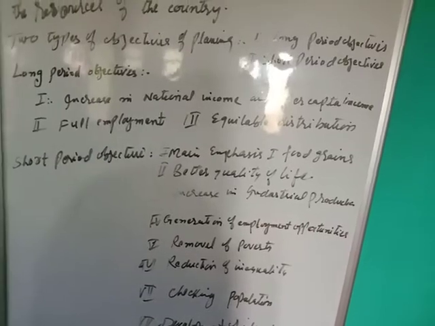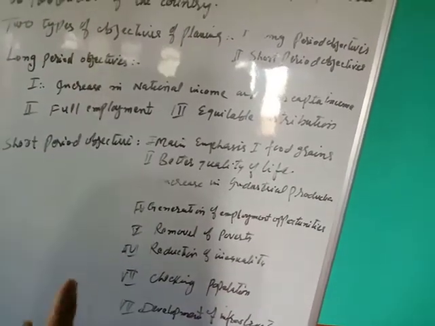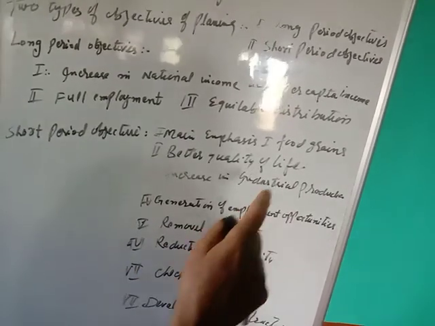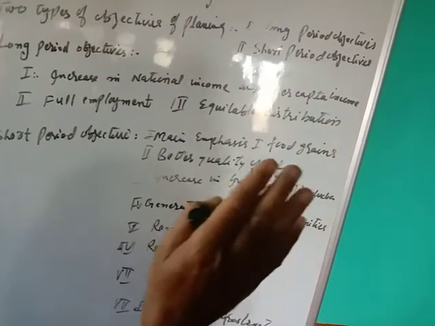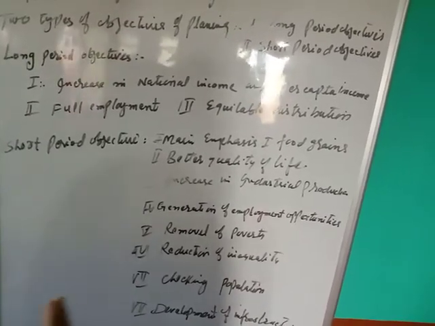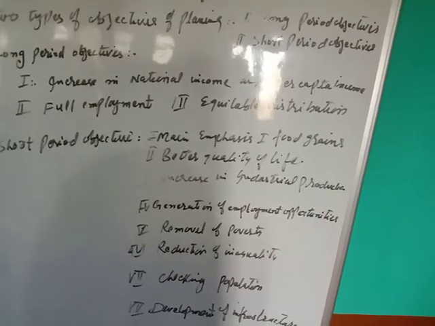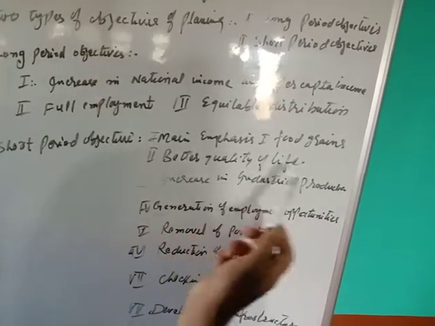So the main objective of these plans is to provide food items for such a large population. Number two, better quality of life.